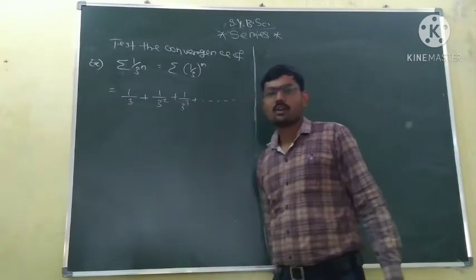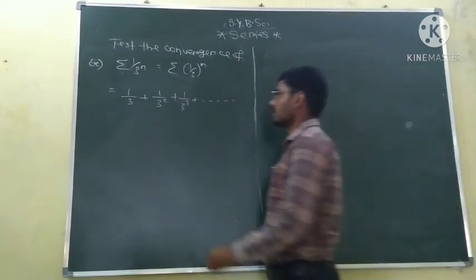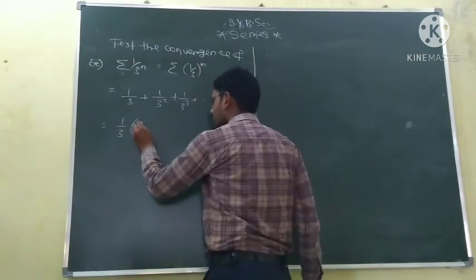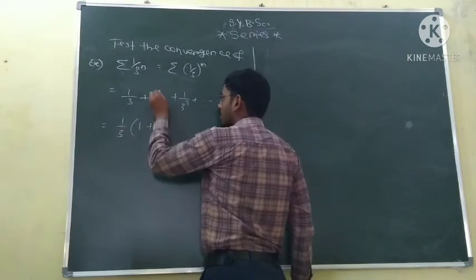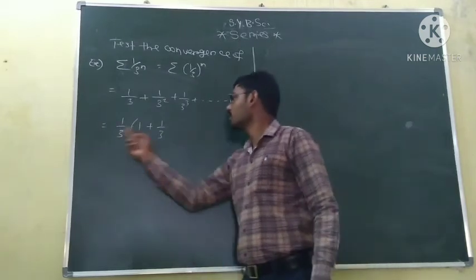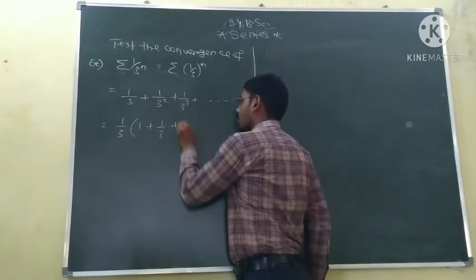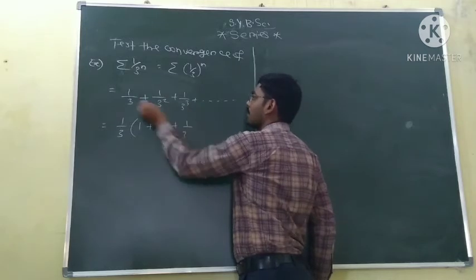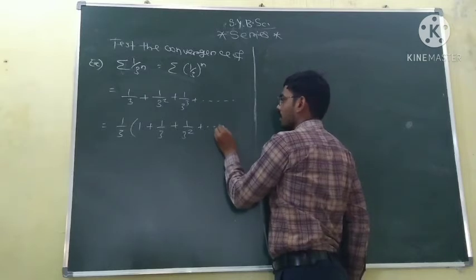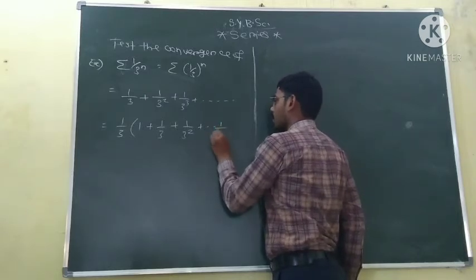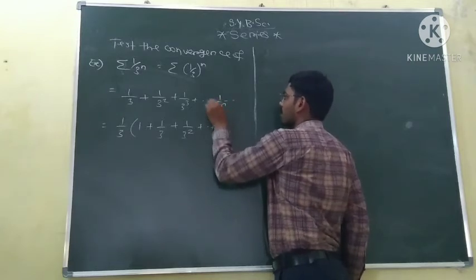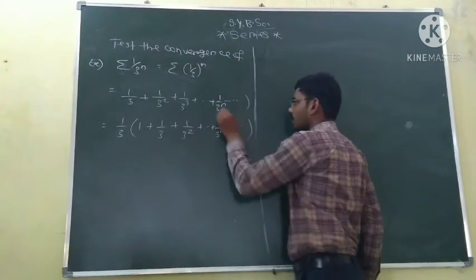Now we will take 1 by 3 common. So this is equal to 1 by 3 times, where here only 1 remains. So 1 by 3 is taken common, and here is 1 by 3 square, so we write 1 by 3 times 1 by 3. Then here it was 1 upon 3 cube, but 1 by 3 is already taken common, so 1 by 3 square, and so on, up to 1 upon 3 raised to power n minus 1.